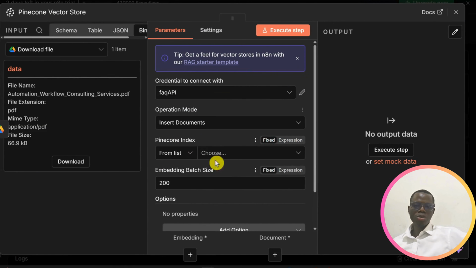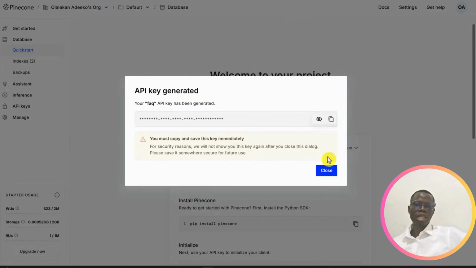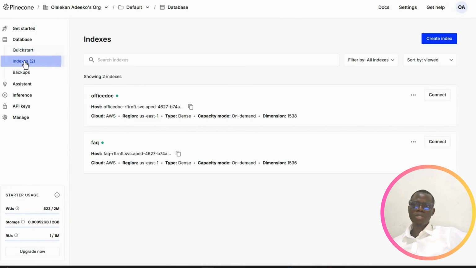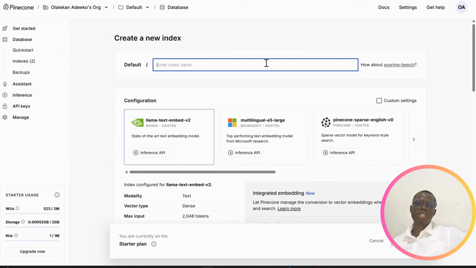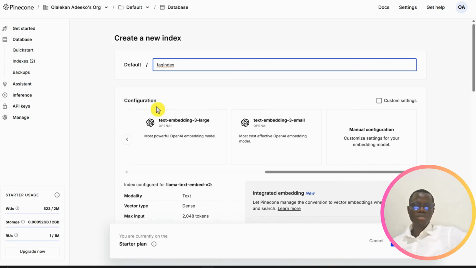We also need to choose the index here. So our job is not done over there. We need to go back to Pinecone, go to indexes and create an index for that particular project. I'll call it FAQ index. You can choose the configuration here. Text embedding small is suitable, but I want to configure it manually.